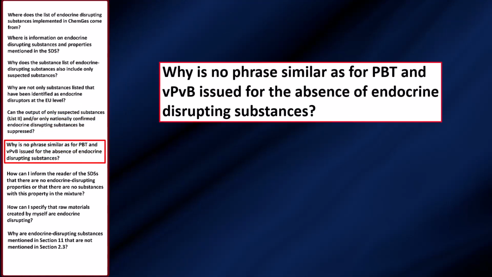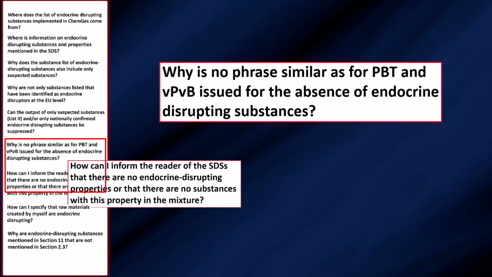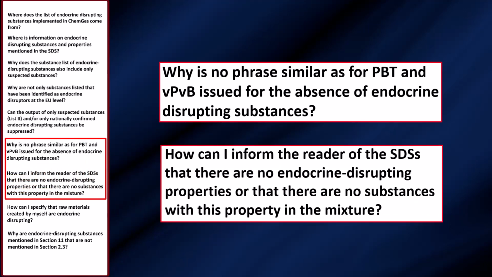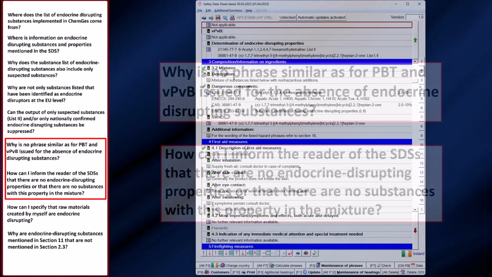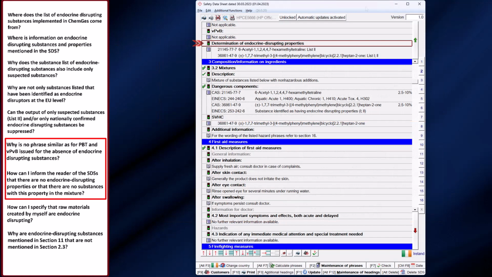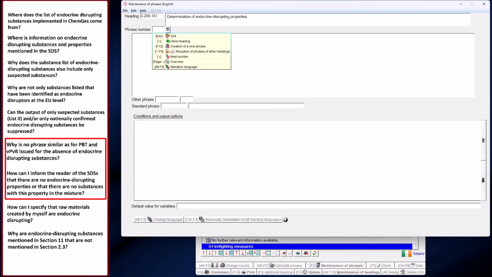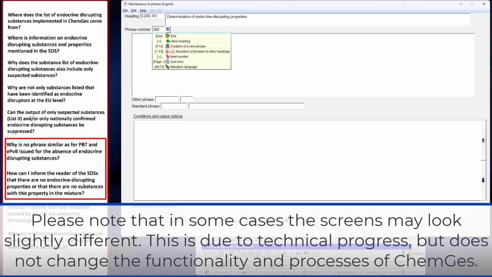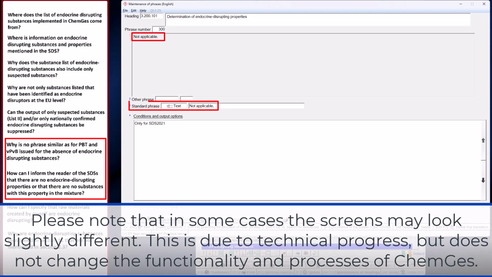The explicit reference to the absence of endocrine disrupting substances in the mixture is not required according to Annex 2 of the REACH regulation in the currently valid version. However, if you wish to do so, it is quite easy to activate a corresponding phrase. To do this, simply go to the heading, Determination of Endocrine Disrupting Properties. Then click on the button, F2 Maintenance of Phrases. For the phrase number, enter 300. The already created phrase will be shown. In this case we have already specified the phrase with the text not applicable.